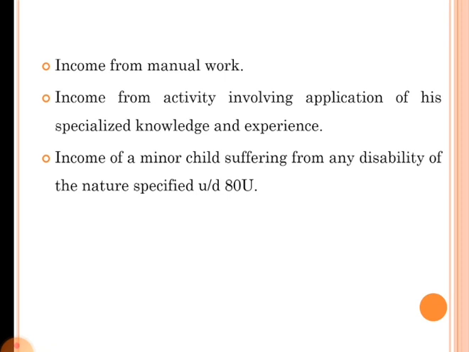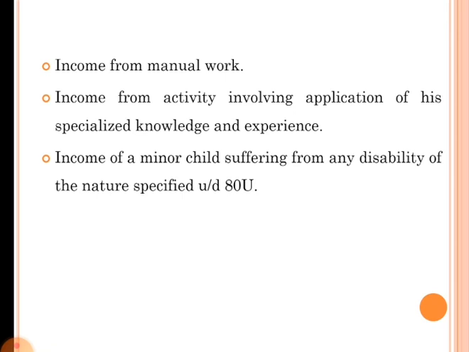If the minor child suffering from any disability mentioned under section 80U is earning that income, that is 75,000 in case of person with a disability and 1,25,000 in case of person with severe disability, that income is not taxed in the hands of parent, because here the minor child is receiving this income for his disability.